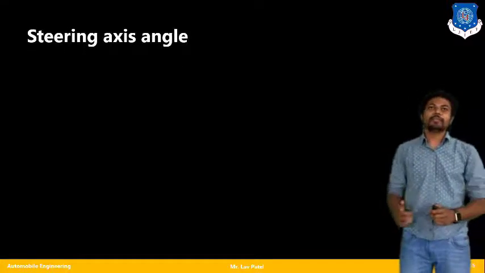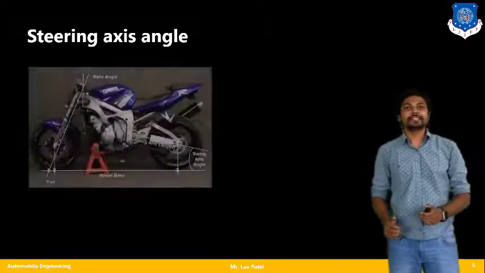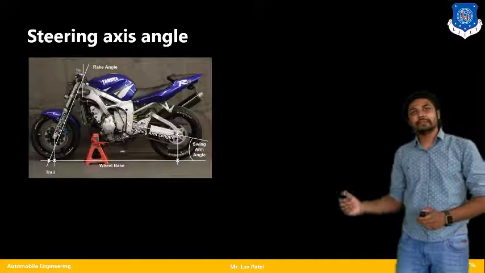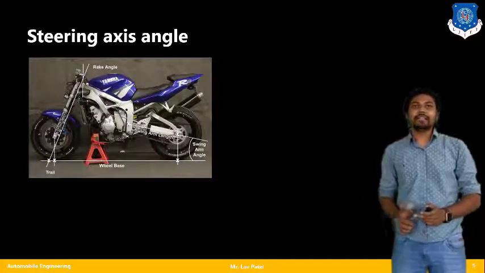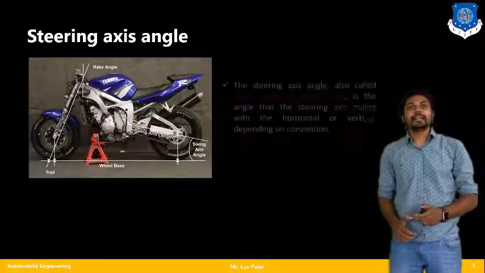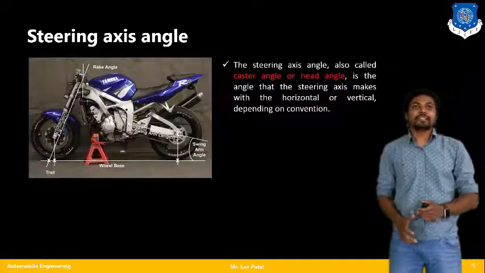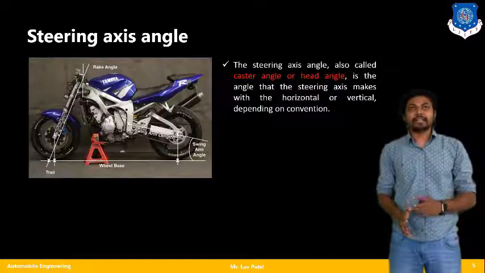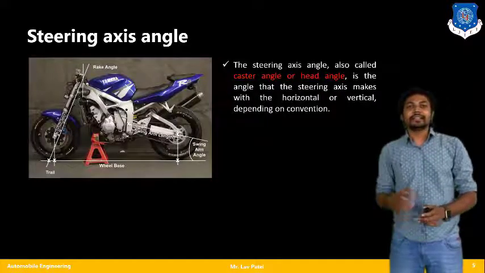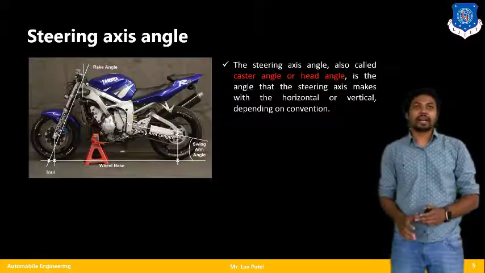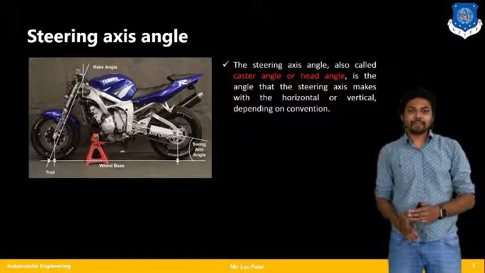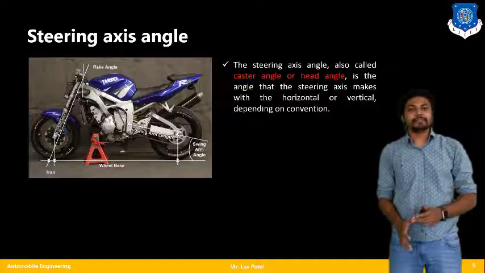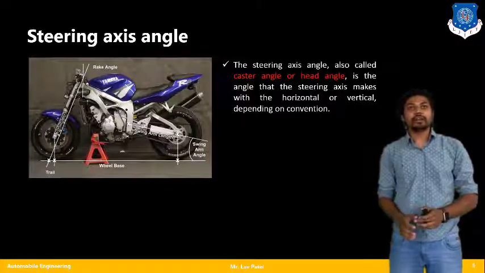Now let us go with the second parameter, that is my steering axis angle. Here one figure has been shown, where you can see the rake angle. Ultimately the rake angle is the steering axis angle, also called the caster angle or head angle. We all know the definition of caster angle: it is the angle that the steering axis makes with horizontal or vertical, depending upon the convention.